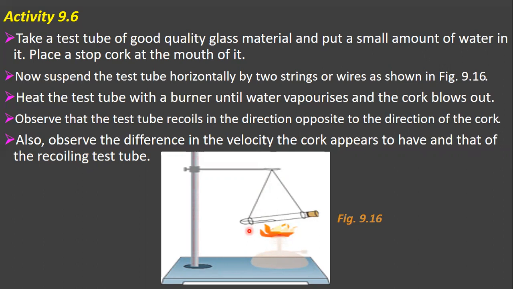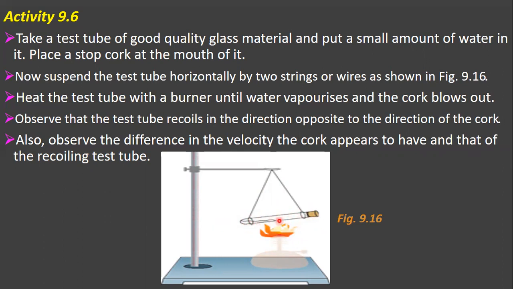Here, the movement of the cork creates an equal and opposite reaction as per Newton's third law of motion. That is, for every action there is an equal and opposite reaction.